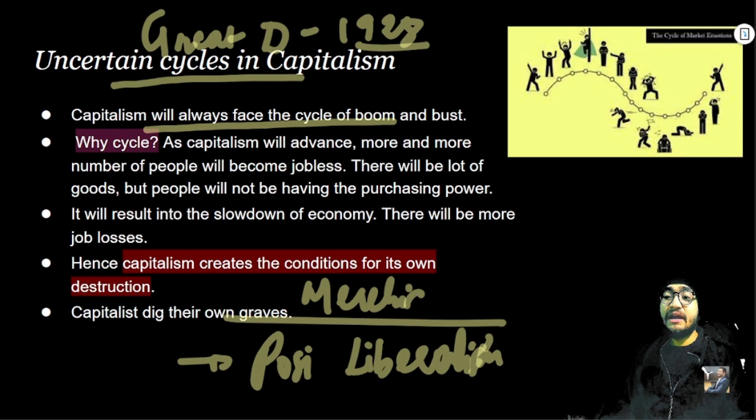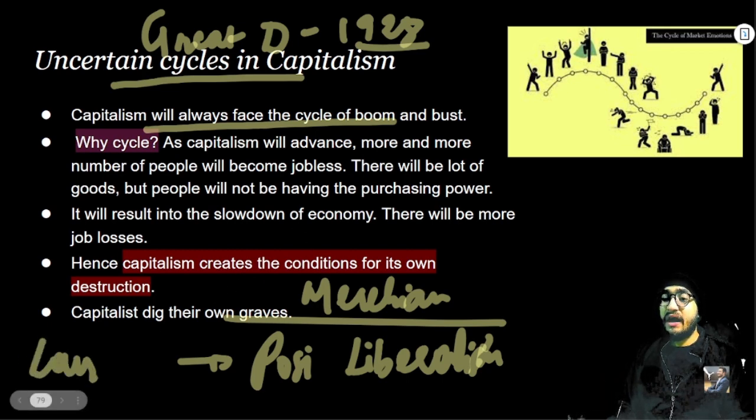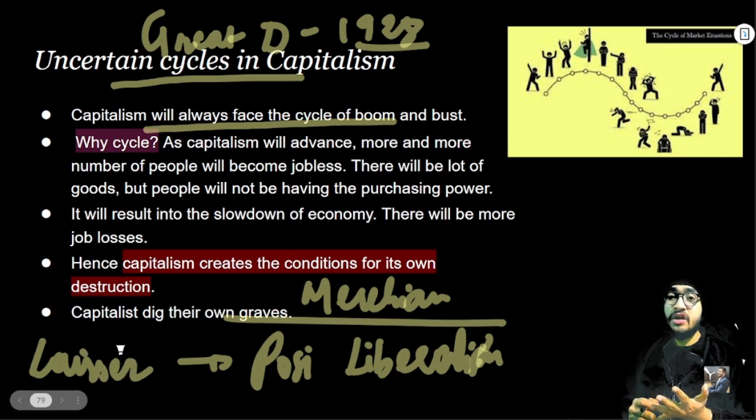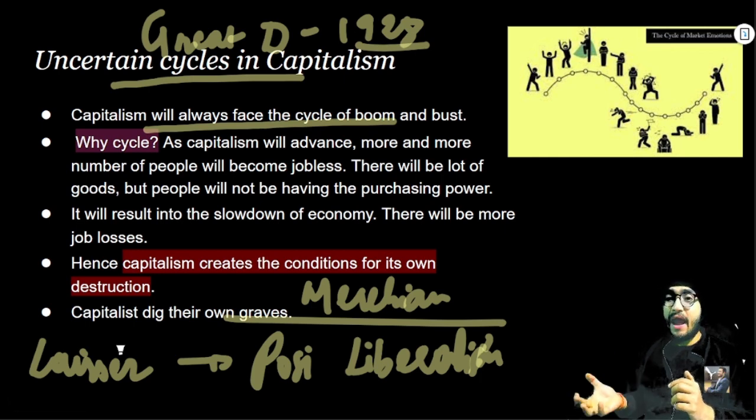Economists like Adam Smith and David Ricardo were propounding the idea of a laissez-faire economy, where there should be no state to interfere in the economy, because there is an invisible hand which will ultimately control the market, and hence the state should only be a night watchman state.